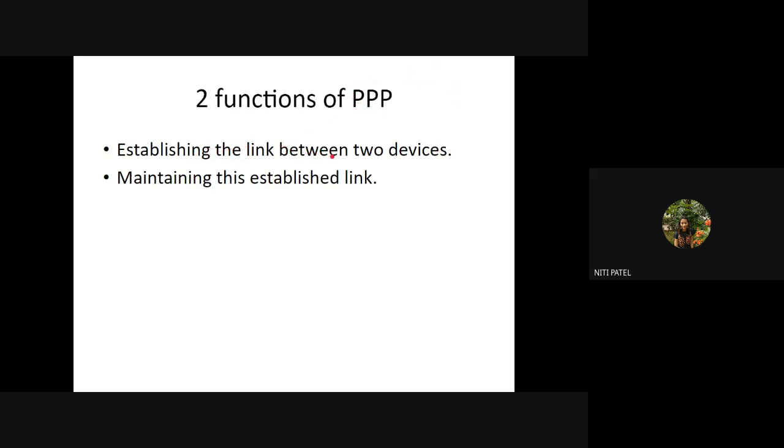It will establish a link, exchange the data, give the acknowledgement to both the nodes, and after that, if they still want to continue the communication, they will not disconnect the line and reconnect again. They will maintain the link as it is. Since they are maintaining the link as it is, we say that there is an intact communication between both the points. So establishing the link and maintaining it makes the PPP connection stronger between the two nodes, and it also makes the connection faster. Why? Because time is not wasted in making the link again and again. Understanding the function?